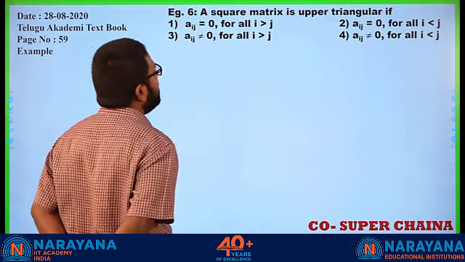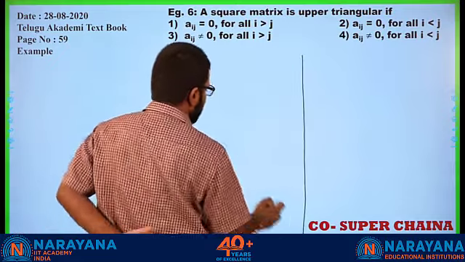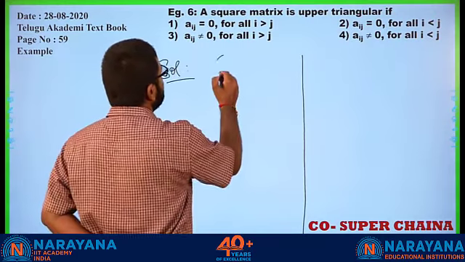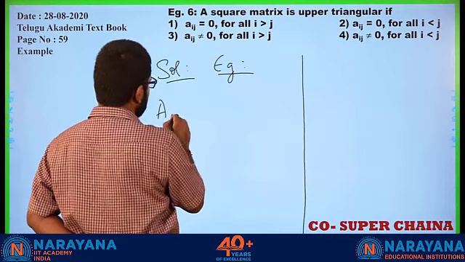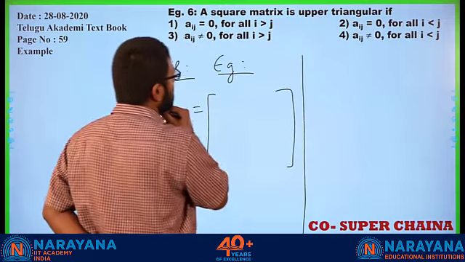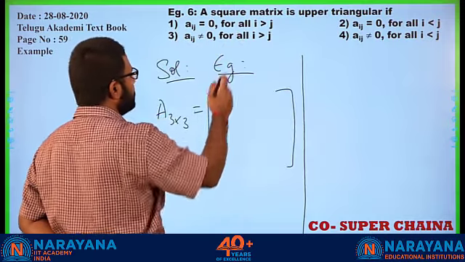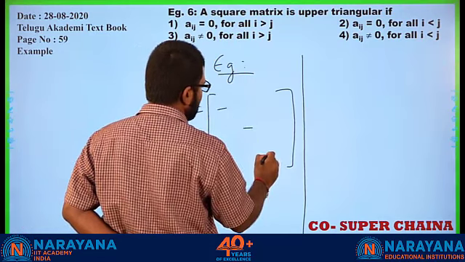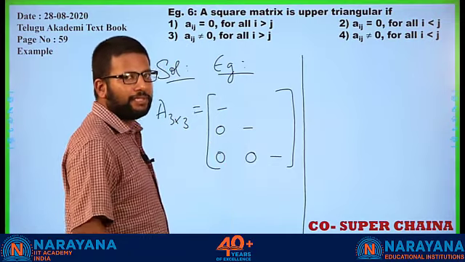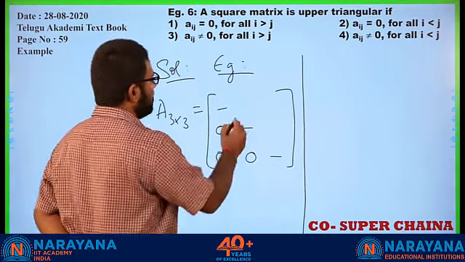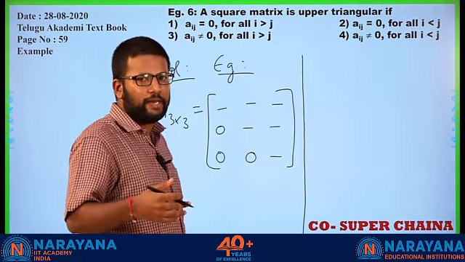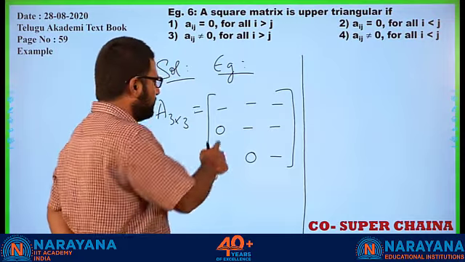A square matrix is upper triangular if. Alright. So we need to find the rule for a square matrix to be an upper triangular matrix. So let us take an example. Let A be a 3 by 3 matrix. So we need an upper triangular matrix, which means if these are the diagonal elements, all the elements to the left and below the diagonal should be 0, right? And the rest of the elements that I am putting as dash, they can be any numbers, whether it is 0 or non-zero, doesn't matter. These need to be 0.